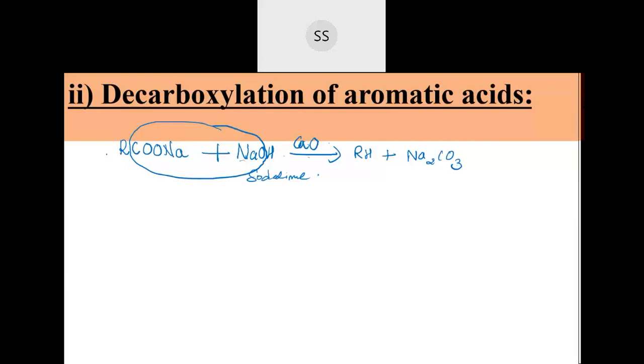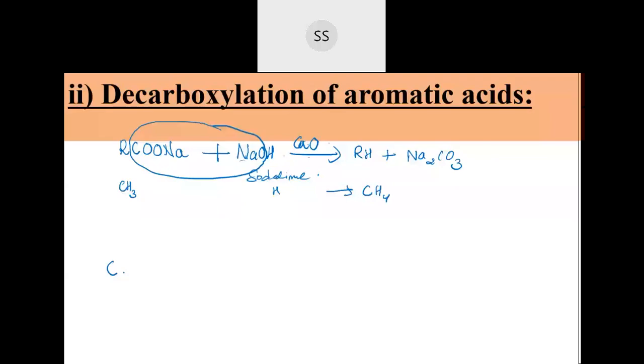During the process we saw this whole thing goes out in the form of a salt. R and H will combine together, RH, and you get Na2CO3, sodium carbonate, as a salt. If I take CH3 here, this H will combine to give you CH4. Methane can be prepared. So now if you want to take the preparation of benzene, what should be considered in the place of the R group? Generally you understood how we do it, correct?